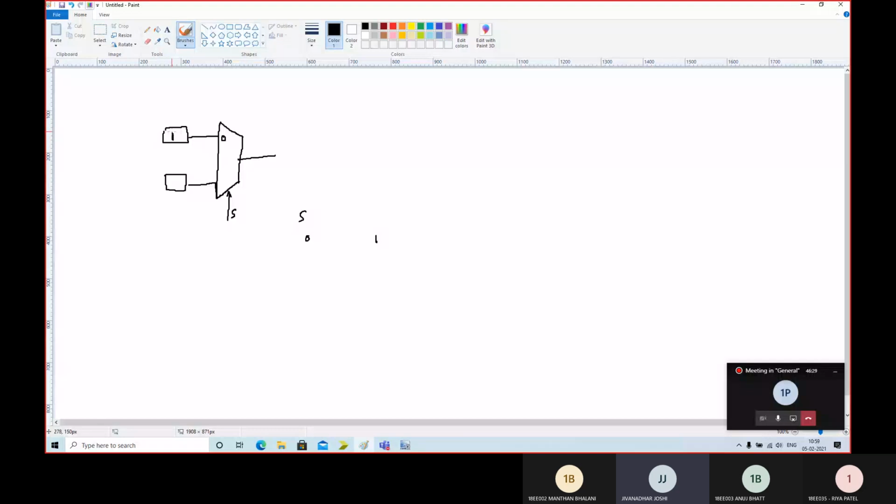Similarly, when S equal to 1, then output should be equal to 0. Then at S equal to 1, the second channel will be selected and whatever is available on the second channel will be outputted. So the program needs to put 0 with the second input of this multiplexer. So this is nothing but the multiplexer.